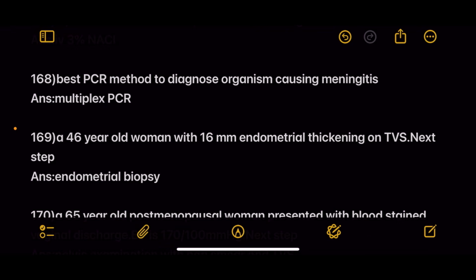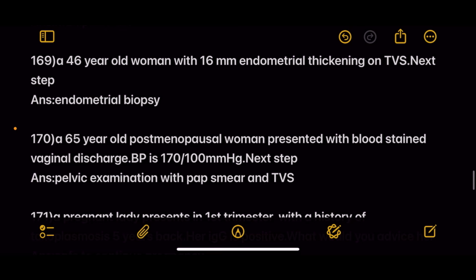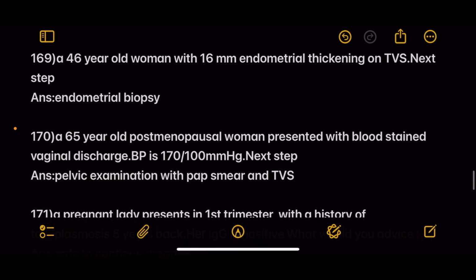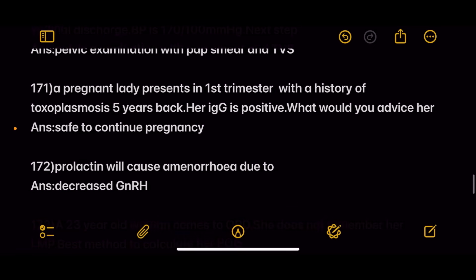Next, best PCR method to diagnose the organism causing meningitis: multiplex PCR. Next, 46-year-old woman with 16 mm endometrial thickening on TVS. Next step is endometrial biopsy. Next, 65-year-old postmenopausal woman presented with bloodstained vaginal discharge, BP 170/100. Next step is pelvic examination, pap smear and TVS is the answer.